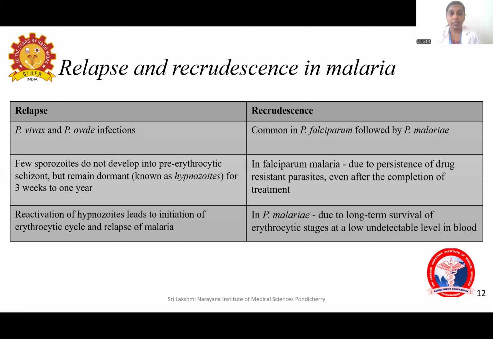But recrudescence is seen in two species, Plasmodium falciparum and Plasmodium malariae. In Plasmodium falciparum, it is due to the persistence of drug-resistant parasites. In Plasmodium malariae, it is due to long-term survival of the erythrocytic stages at a low, undetectable level in the blood. This is the reason for recrudescence in Plasmodium malariae.